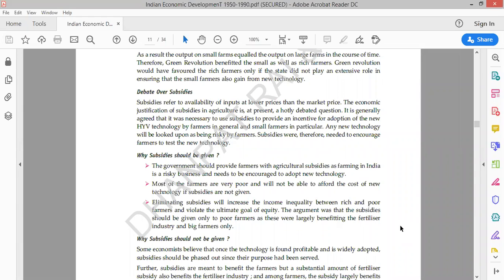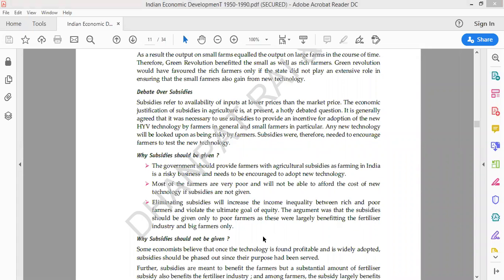earlier in the green revolution, because the things were costlier, HYV seeds were costly, pesticides were costly, the facilities given by the government were costlier, and as a result all farmers were not in a position to go for these things of green revolution.